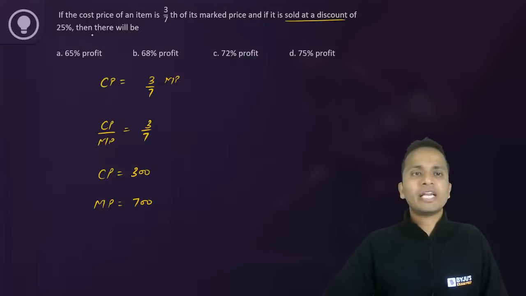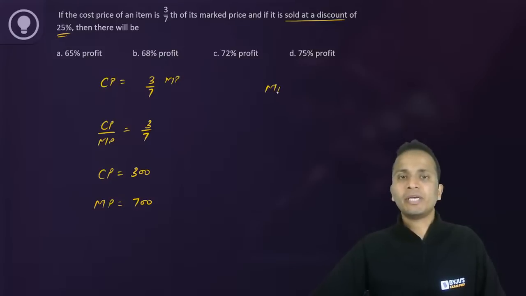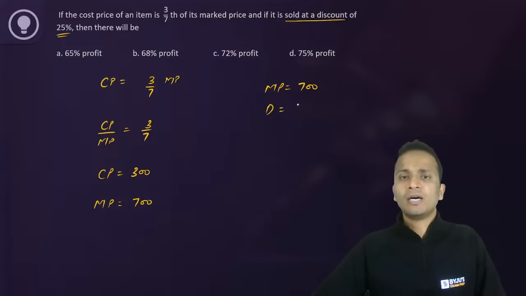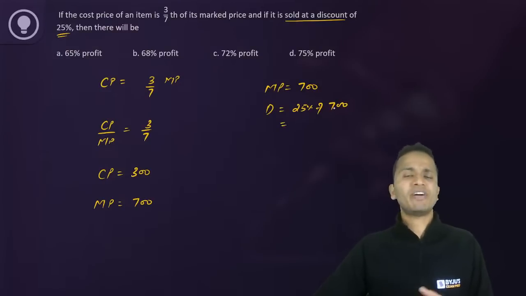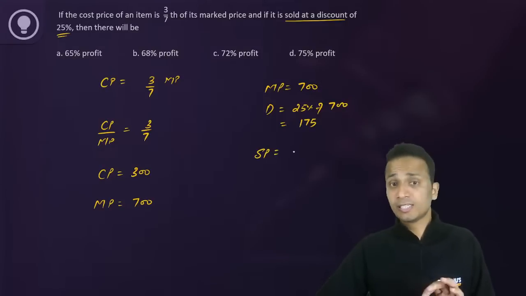Now after this, they are giving a discount of 25%. So mark price is 700. A discount of 25% is given. So 25 percent of 700 will be the discounted value. So 25 percent of 700, you have to calculate 1/4 of 700. This will be 175. So after removing the discount, the selling price will become 700 minus 175, that is 525.